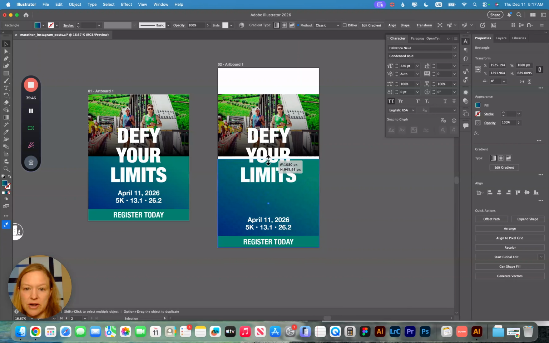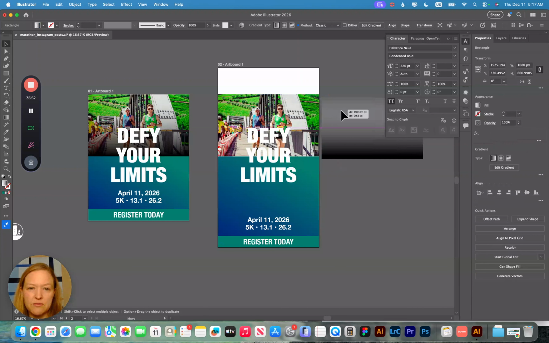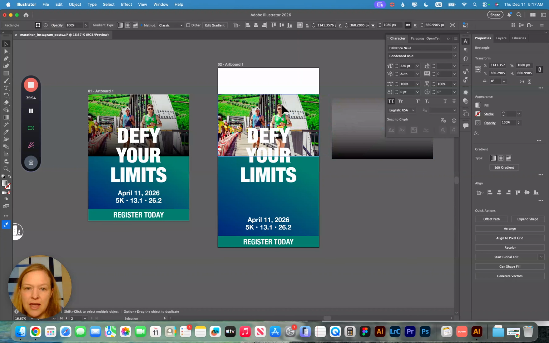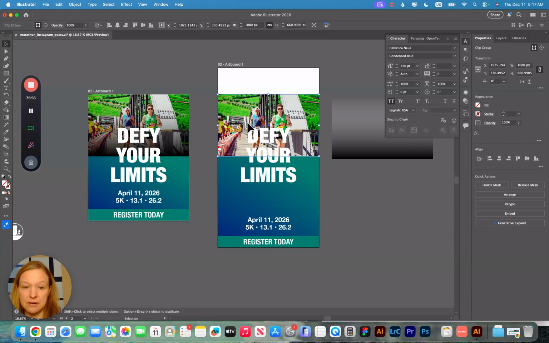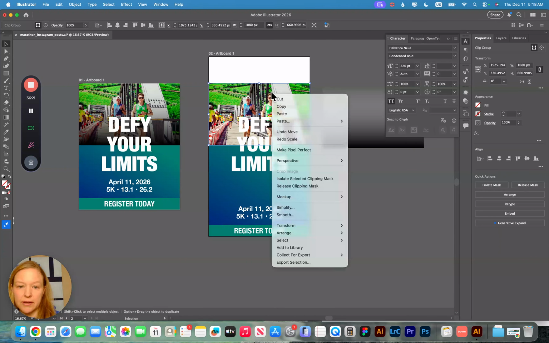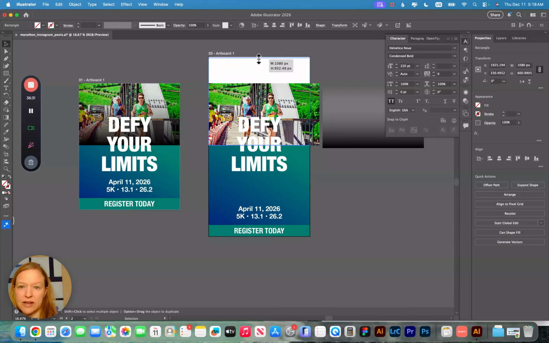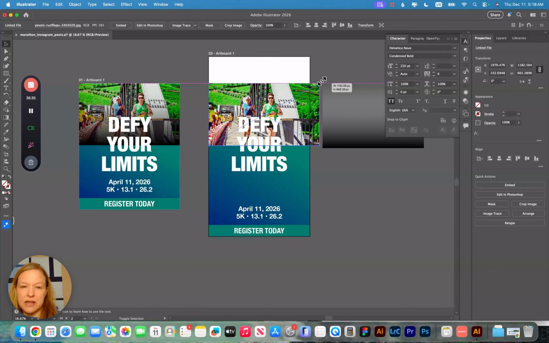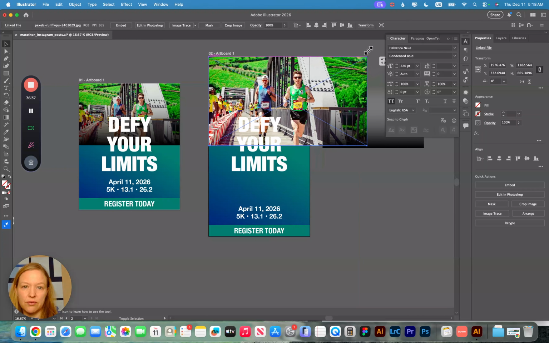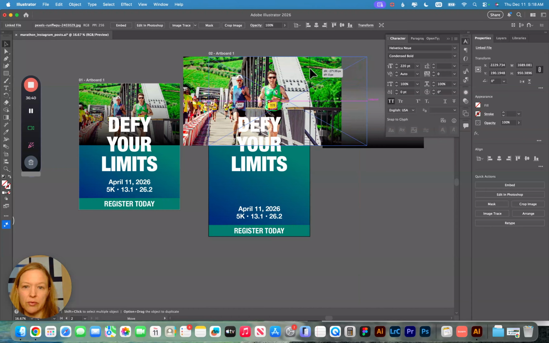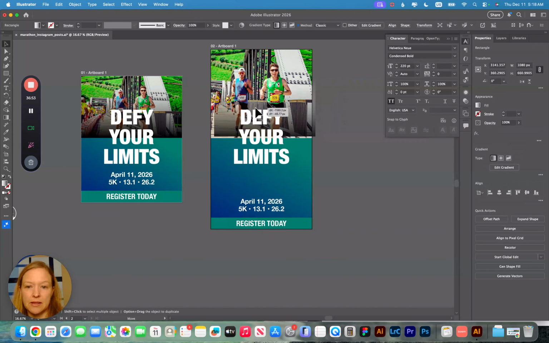I'm going to make this gradient taller. So again, it's about at the halfway point. Let's move this overlay off so I can adjust this box here. So if you right click this, you can actually release the clipping mask, and we're just going to remask it. So I'm going to take that rectangle and make it the full size that I need, and then resize my image to fit that rectangle space, centering our runners. Then if you select both, and then let's put our overlay back on top here.